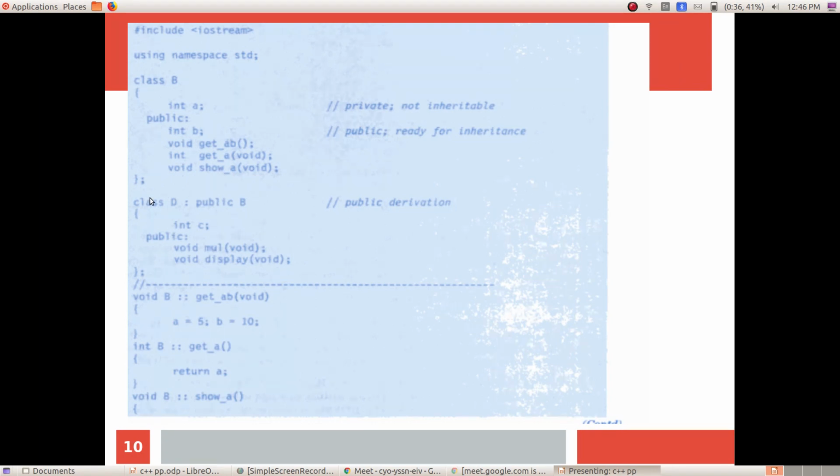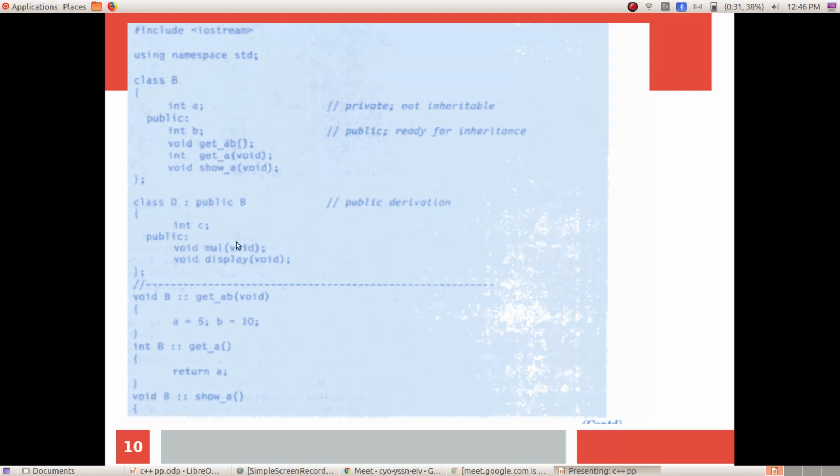And here there is another class called class D. This class D is publicly derived from B. You know what public derivation is? In public derivation, all the public members of class B are available in class D. You can directly access them without any instance of class B, because they come and sit here.